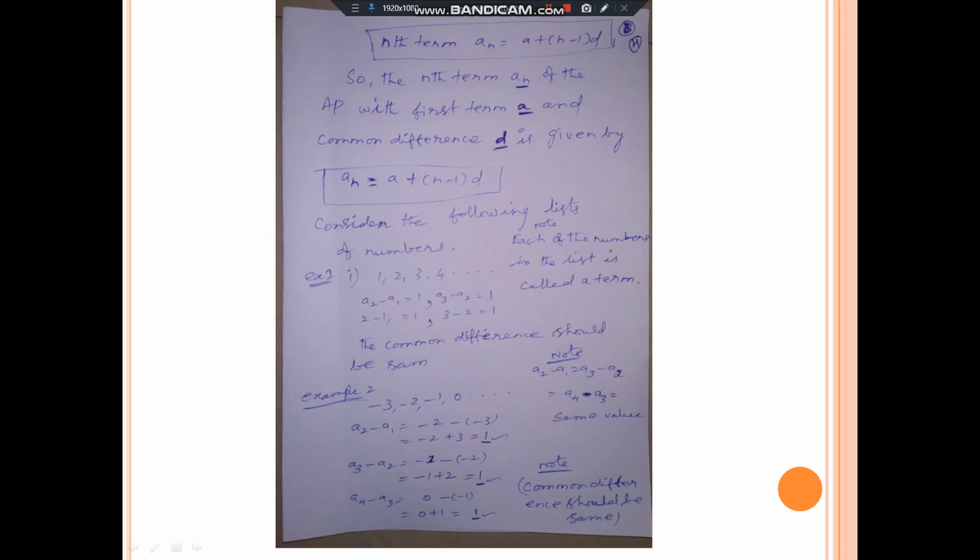We have seen two examples. The first example, the common difference is 1, 1, 1. Second example, we have taken another sequence, that is minus 3, minus 2, minus 1, 0. In that also we got 1. Don't think 1 should always come. No, this is just the example. I think everyone can understand this.